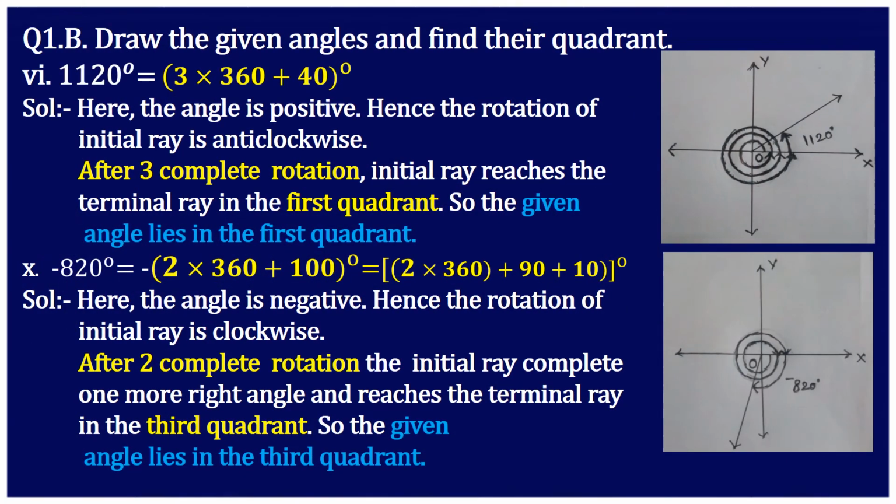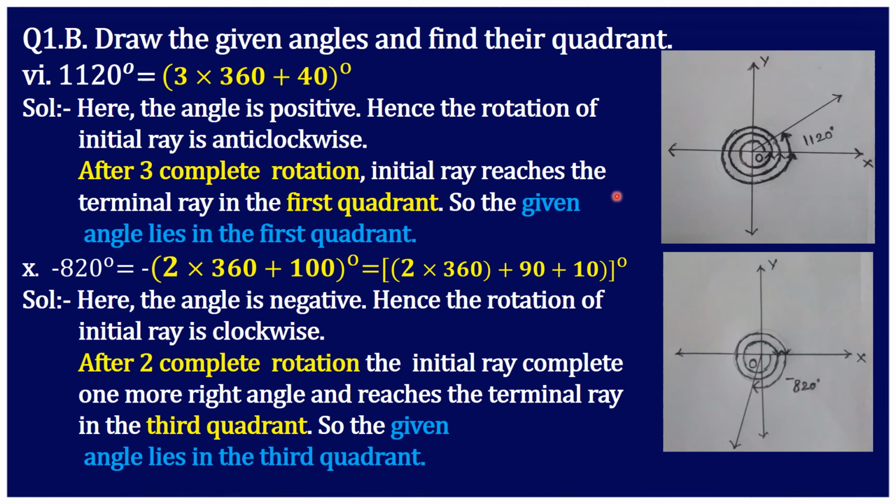Now we will solve the sixth one, 1120 degree. This can be written as 3 into 360 plus 40 degree. Here the angle is positive, so we consider the anti-clockwise direction. Now this 3 into 360 means the initial ray completes 3 complete rotations.